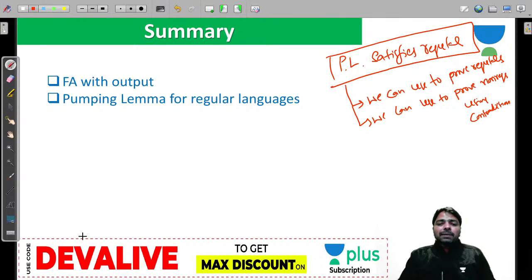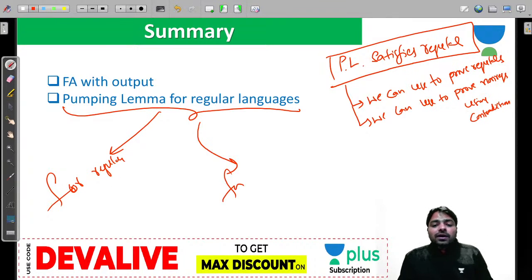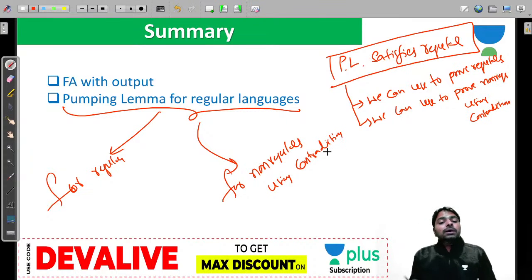What is the pumping lemma for regular languages, and how to use it to prove non-regular languages? We have the pumping lemma for regular only, but we can use it for regulars directly, and for non-regulars using contradiction. So this is how we use it in both places, but we don't verify a given unknown language.